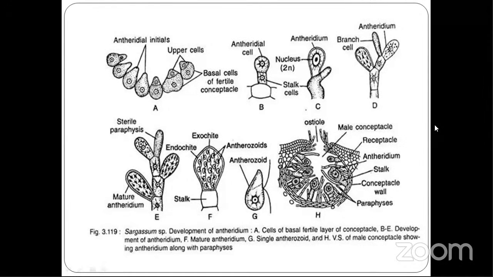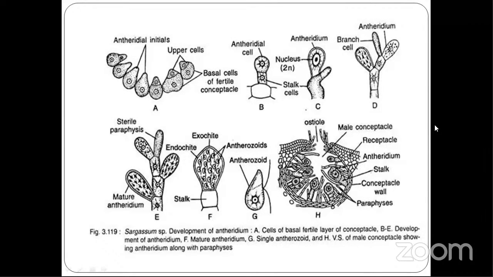You can see diagram G. One flagellum is long and directs backwards, and one flagellum is short and directs upwards. The body of the gamete contains a haploid nucleus, eye spot, chromatophores and blepharoplast, which helps in the movement of spermatozoids. So this is about antheridia.